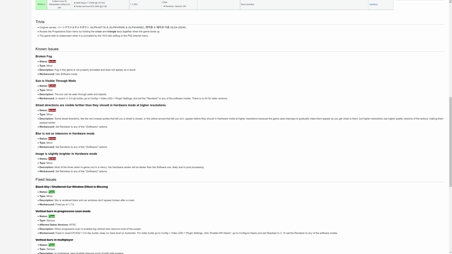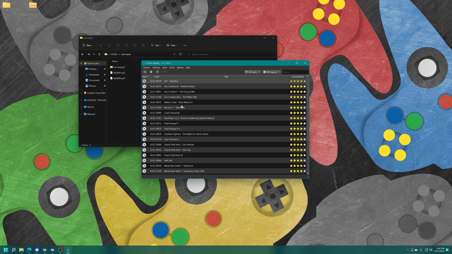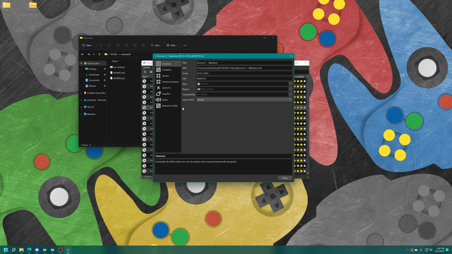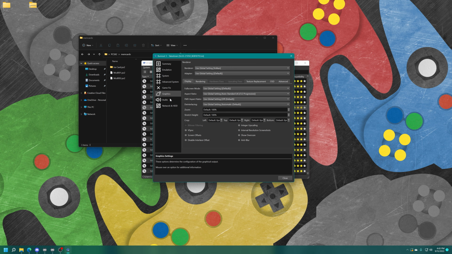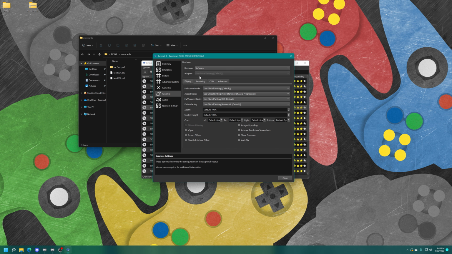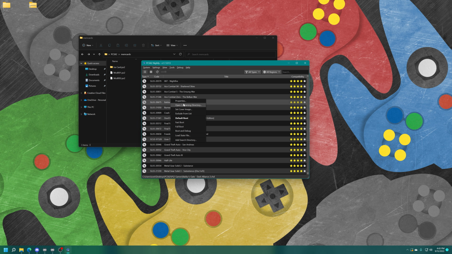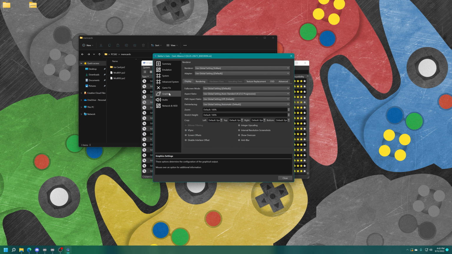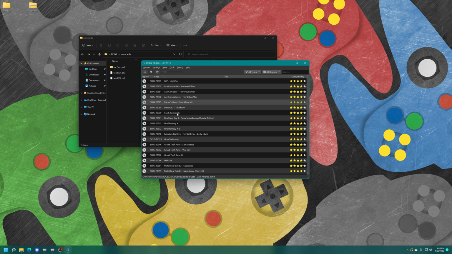So there we go. I'm going to close out of Nightfire here. Right click on Burnout 3, Properties. Going to go to my Graphics tab here, and I'm going to change it over to software mode for rendering. And then I could just go ahead and close out of it. And if I want to verify that it is doing my per game setting, there we go. If I click on another game, go to the Graphics tab. All right, cool. Per game settings.